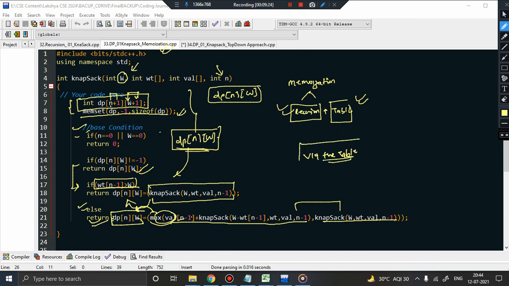So this is basically reducing your time complexity, and it prevents the time complexity from getting 2 power n exponential. Rather, it reduces it to what? Order n cross w, right? So this was all about the 0/1 knapsack problem solved using memoization. So I hope these things are crystal clear.